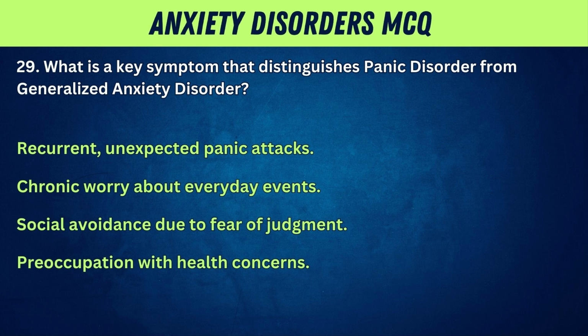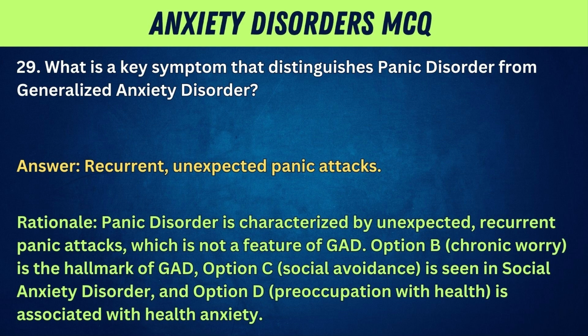Recurrent, unexpected panic attacks. Chronic worry about everyday events. Social avoidance due to fear of judgment. Preoccupation with health concerns. Answer: recurrent, unexpected panic attacks. Rationale: panic disorder is characterized by unexpected, recurrent panic attacks, which is not a feature of GAD.